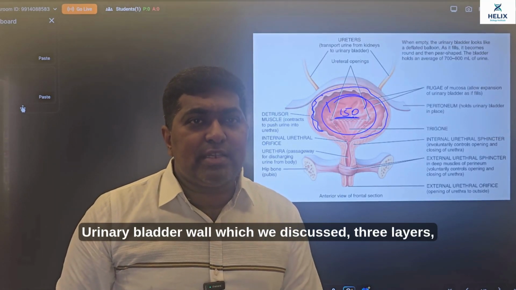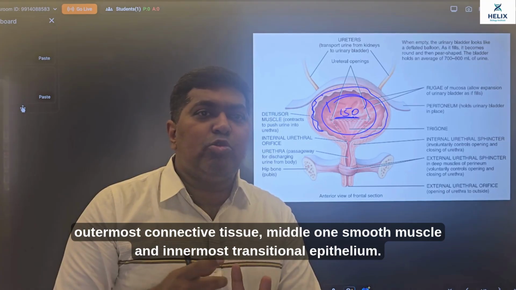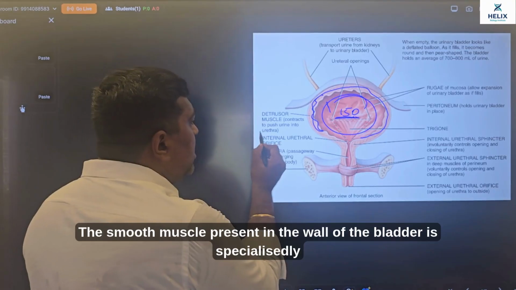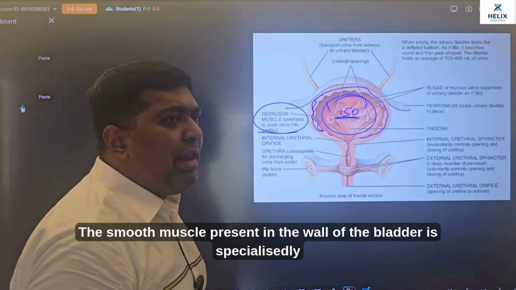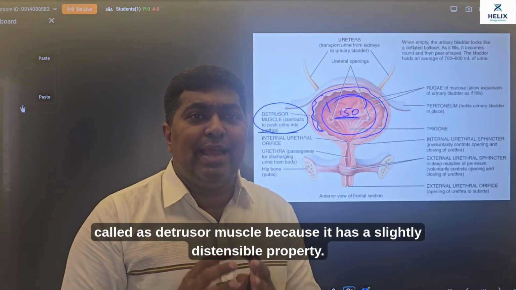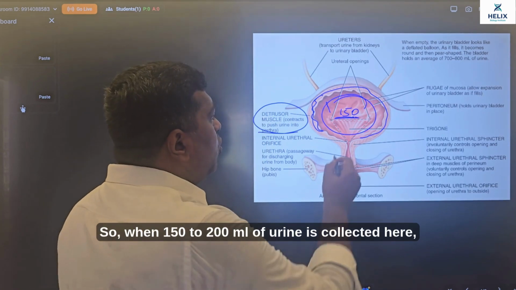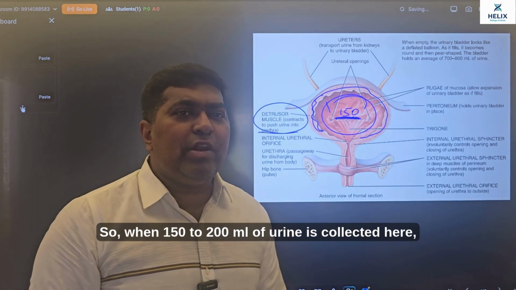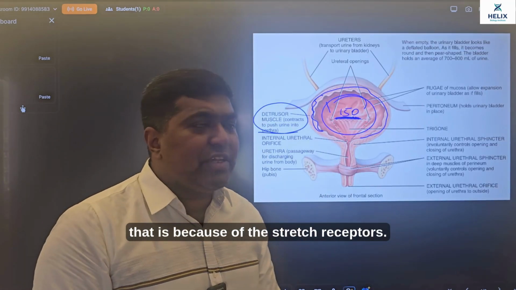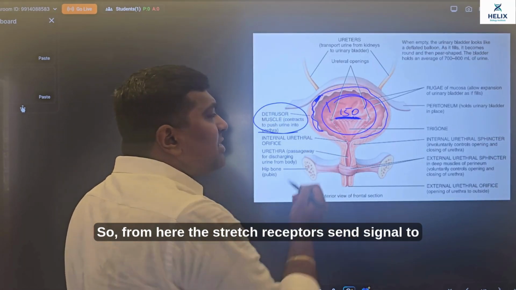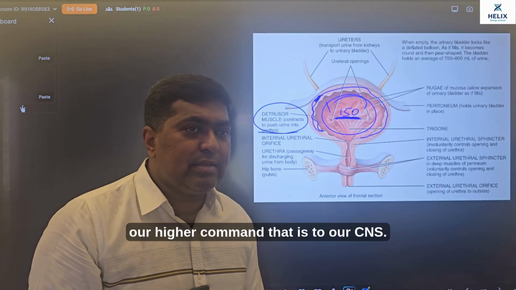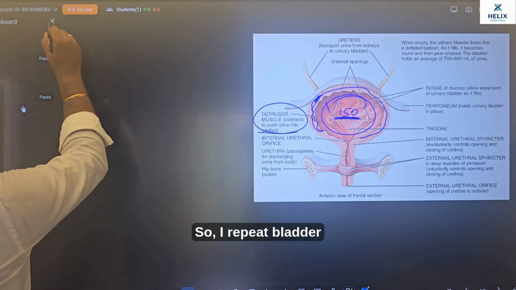Urinary bladder wall, जो हमने डिस्कस किए थे, 3 layers: outermost connective tissue, middle one smooth muscle and innermost transitional epithelium. The smooth muscle present in the wall of the bladder is specifically called the detrusor muscle because it has a slightly distensible property. So, जब यहाँ पे 150 to 200 ml का यूरिन कलेक्ट होता है, we get an urge for urination, and that is because of the stretch receptors. So, from here, the stretch receptors send signal to our higher command, that is to our CNS. Okay, so I repeat.